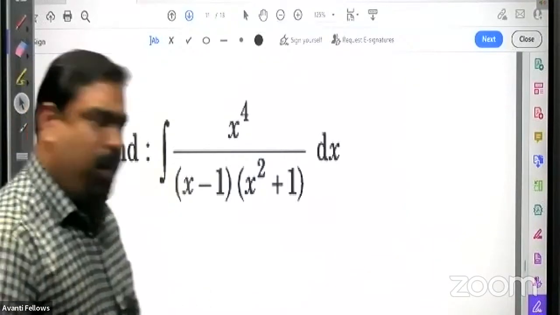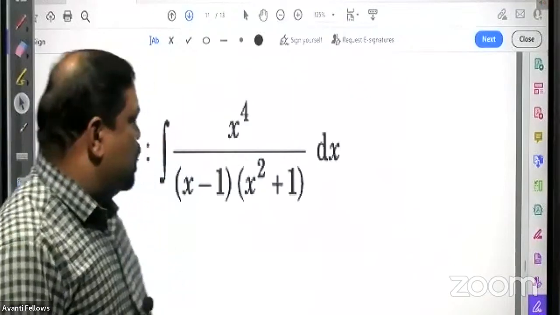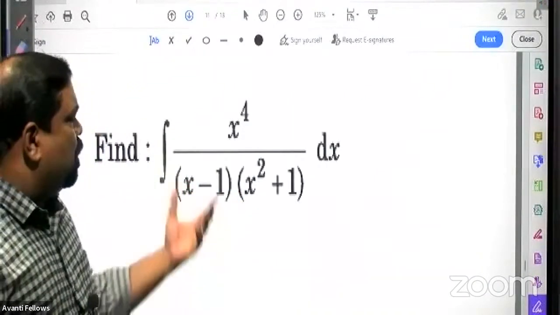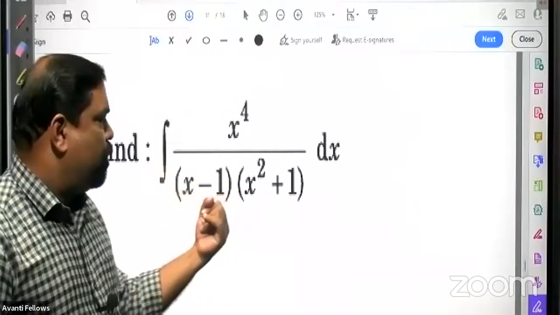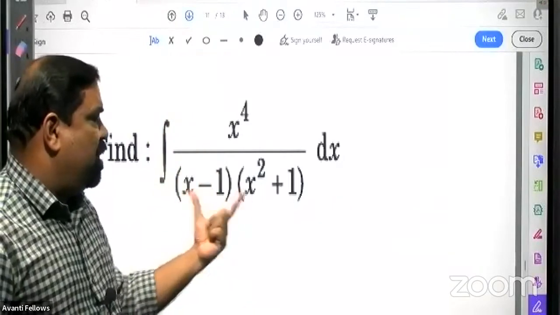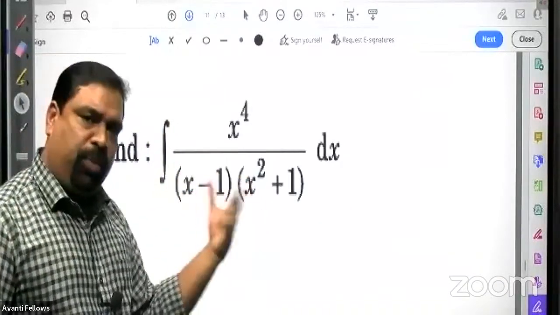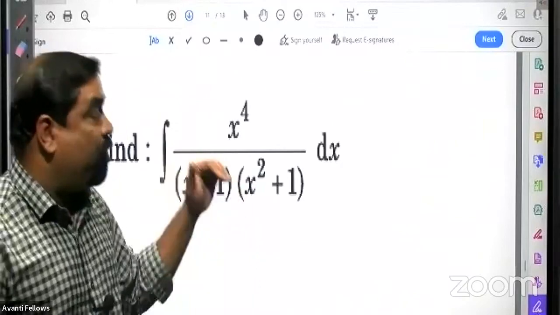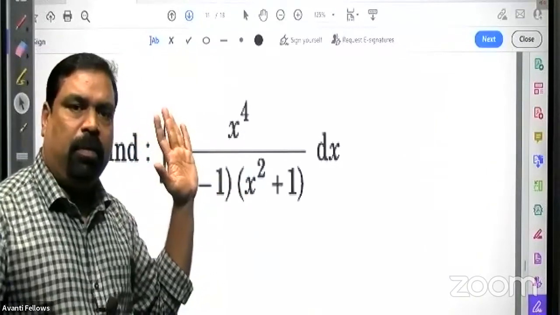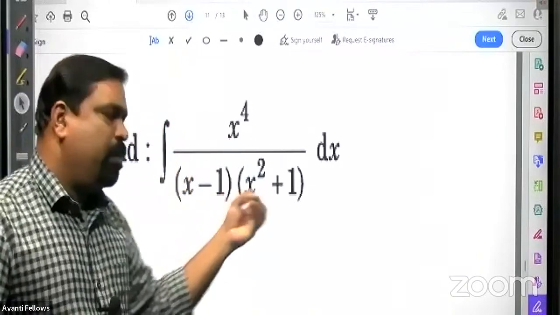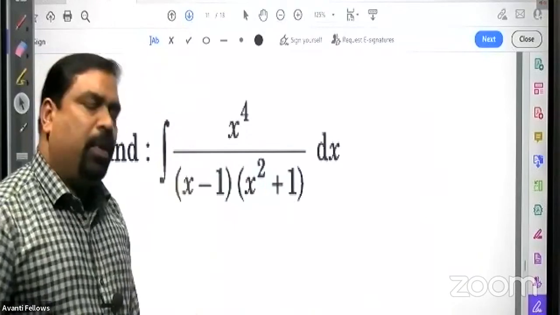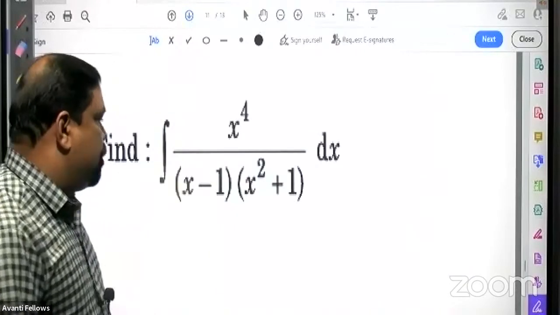Now we have only 5 minutes left actually. So just look at this problem. You can take it, note it down. I think you can do it very easily. What to do? The numerator degree is 4, the denominator degree is 3. So naturally, definitely, we have to divide the numerator by the denominator. The division can be done by any way, usual division or some other shortcut method also you can apply.